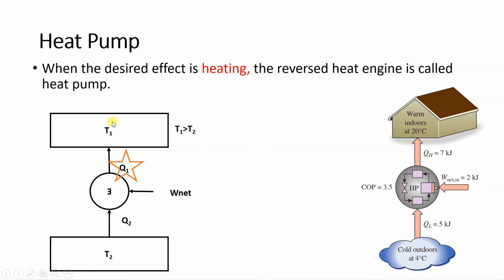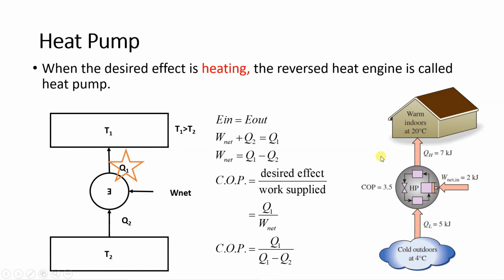So the T1 reservoir is the warm indoor. Suppose in the example shown, indoor condition is 20 degrees Celsius. Suppose outdoor condition is 4 degrees Celsius. So what is the objective of heat pump? It will take heat from 4 degrees Celsius outside and supply that heat to the room. This is the application of heat pump. We'll again see the analysis of this heat pump.